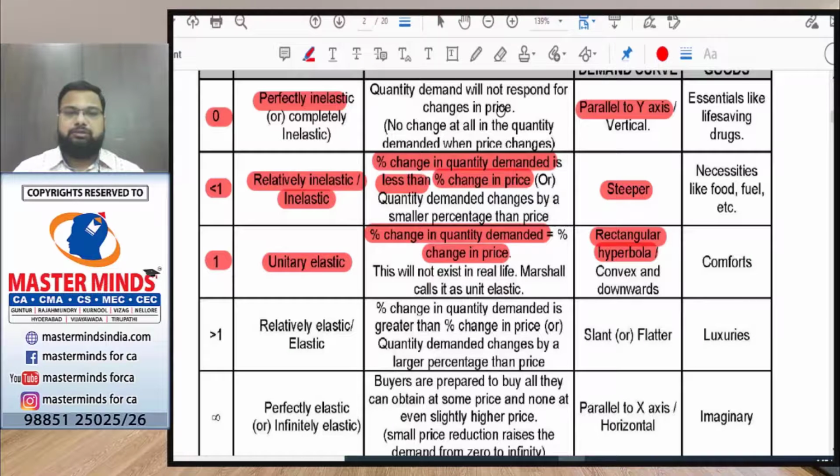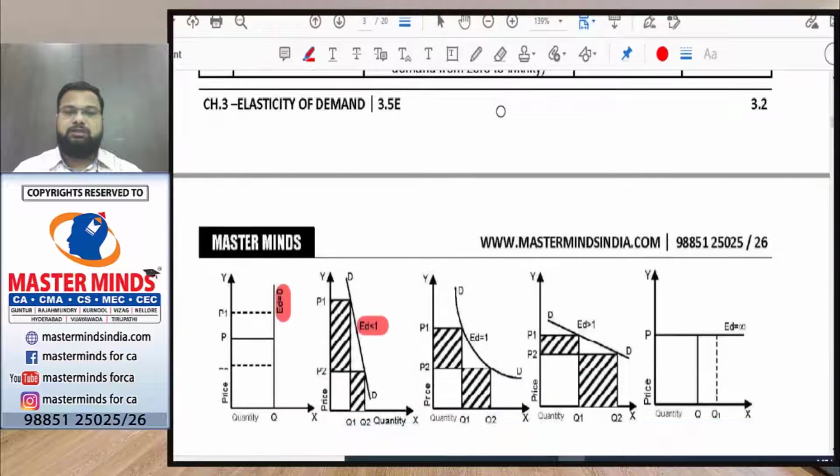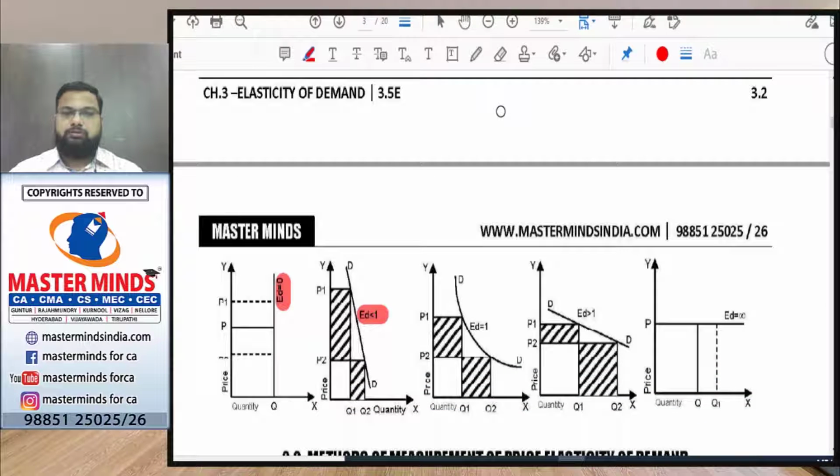Okay, all right. So the demand curve is a rectangular hyperbola, convex. As you can see, the change in demand and change in price are equal here. Next,